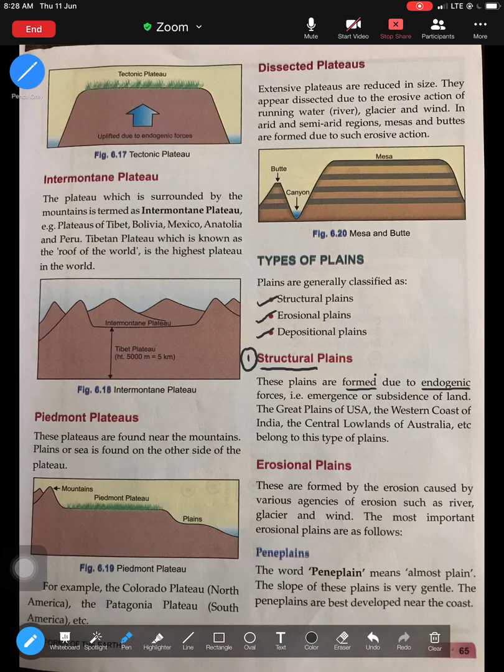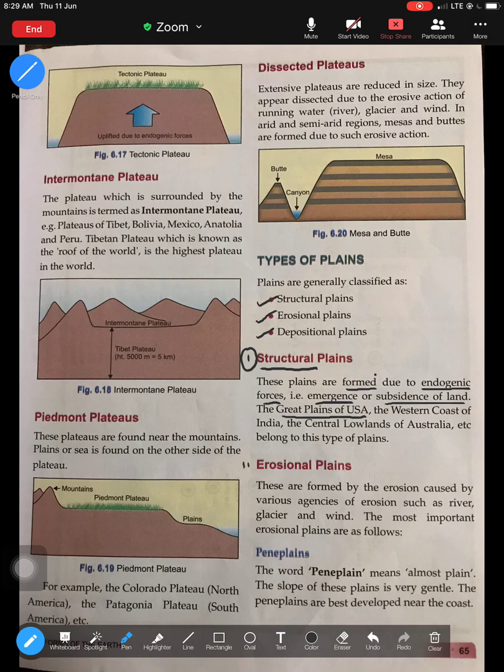They are formed due to the endogenic forces, the emergence or subsidence of land. Because of the forces acting on the surface of the earth, such as folding and faulting, land can rise up, meaning emergence, forming plains, or it can subside, forming plains. That is how structural plains are formed. Please try to learn one example: the Great Plains of USA. So that is how structural plains are formed, because endogenic forces lead to the rising of the surface or the subsidence of the surface. One famous example is the Great Plains of USA.